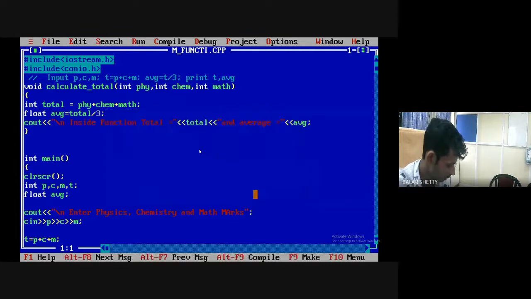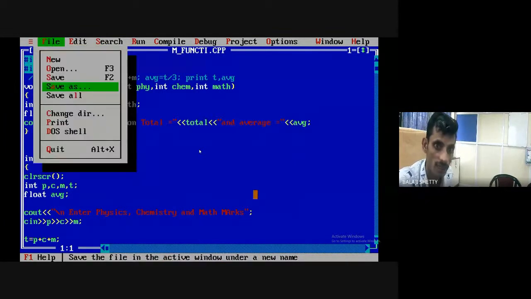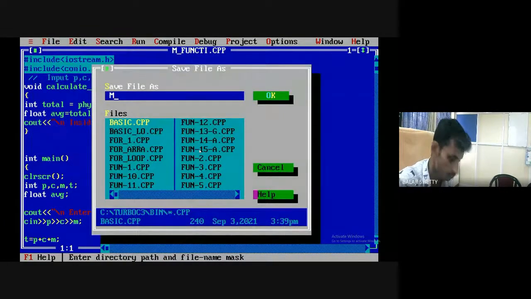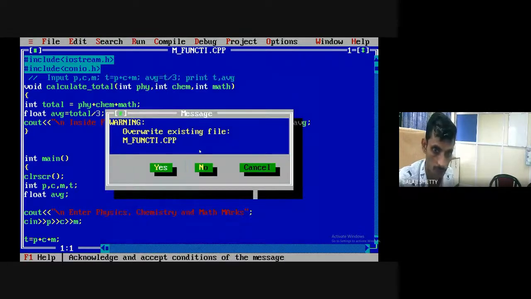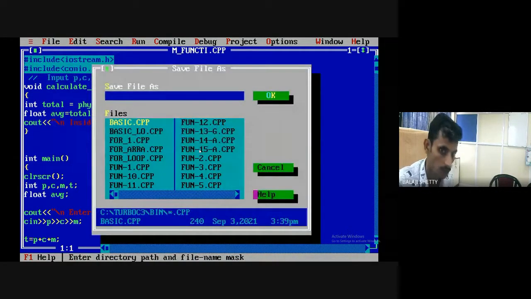I save this program. Now I save as, okay, mark sheet function, two different function. Okay. Mark sheet function, two function.